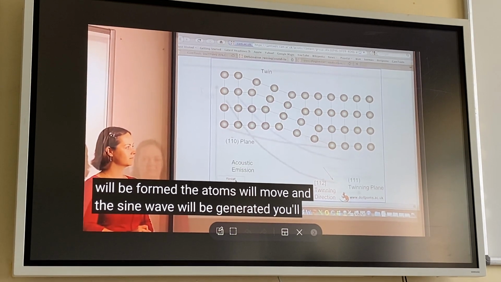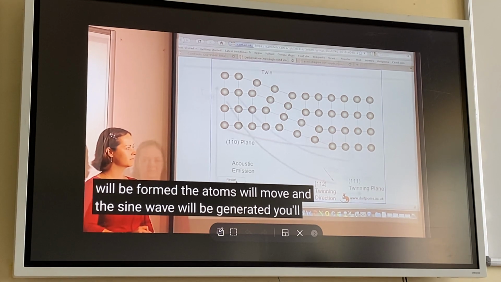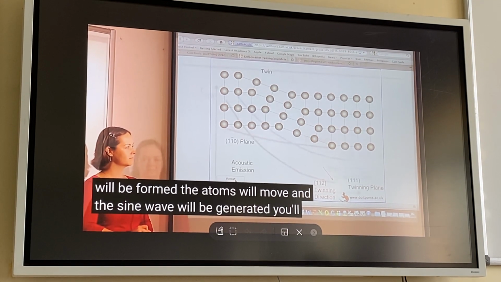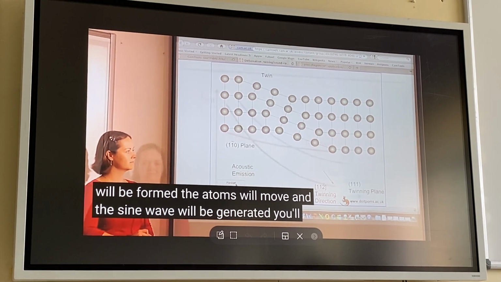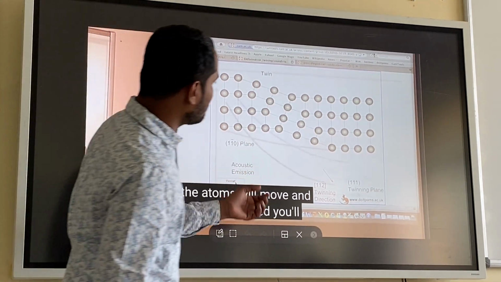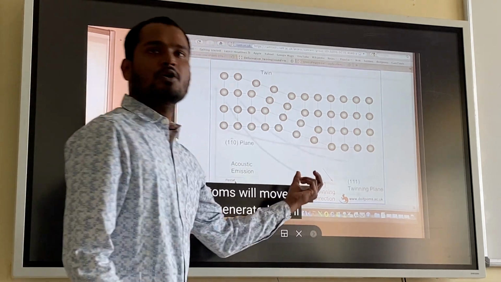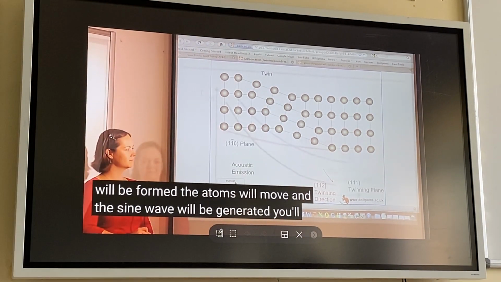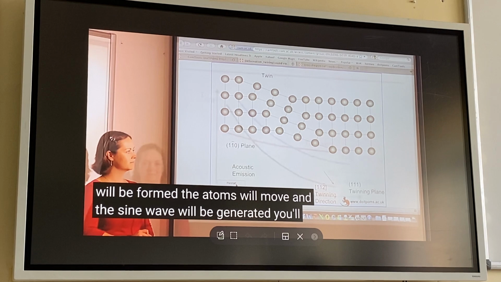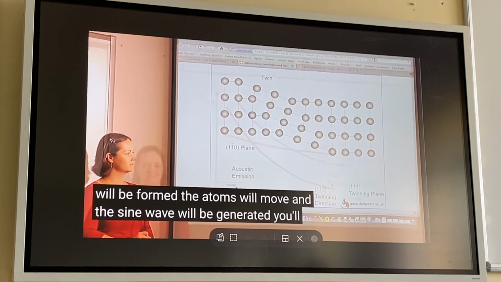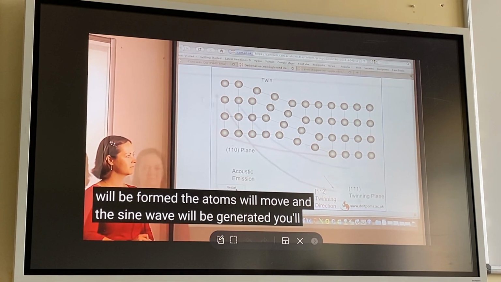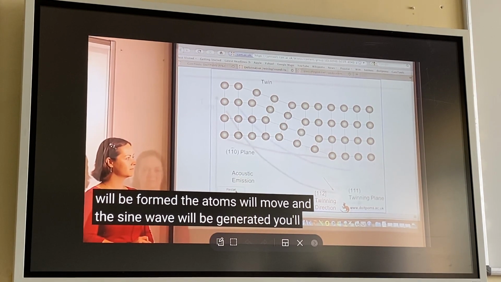What is happening? You can see. Together, a lot of atoms move simultaneously in one direction. Right? You can see in this part, here. They move to the bottom, right? Together at a time, and speed is also very high. So together, a lot of atoms are moving in one direction at a high speed. That leads to the twinning. Right? But you can see again after twinning, there is no change in the crystal structure.